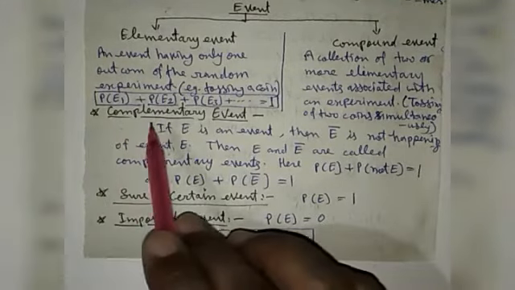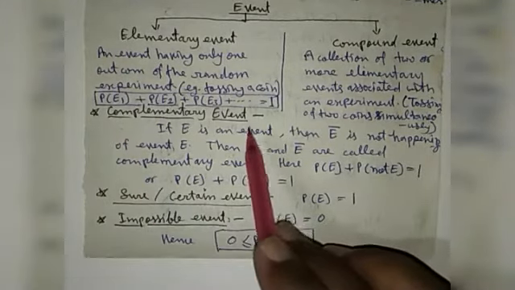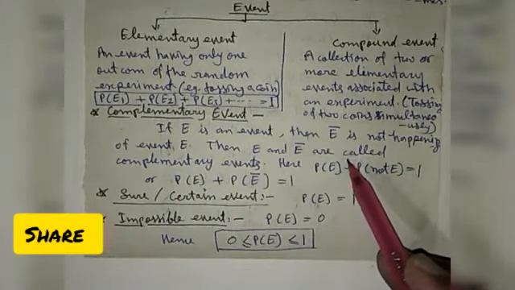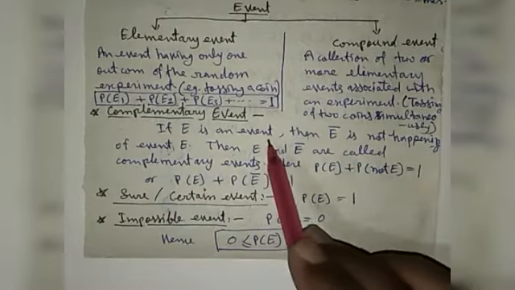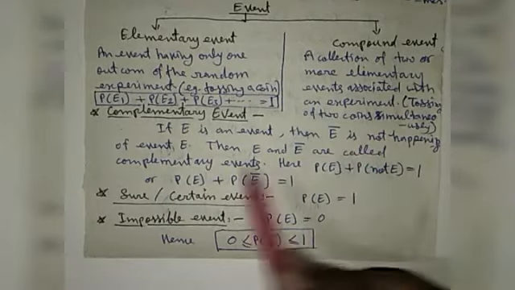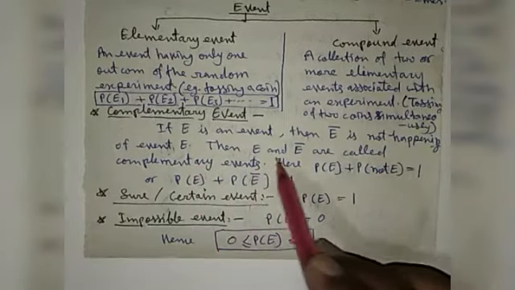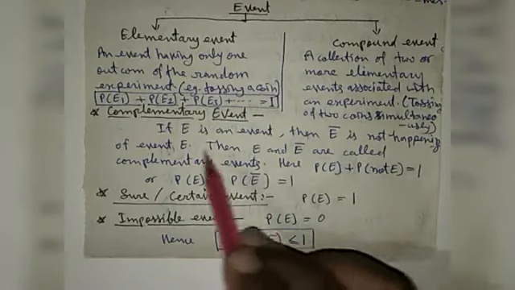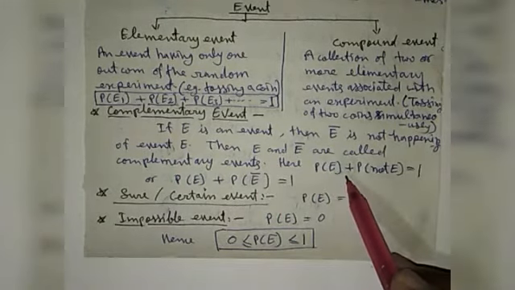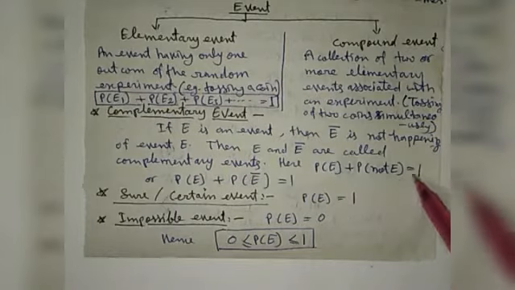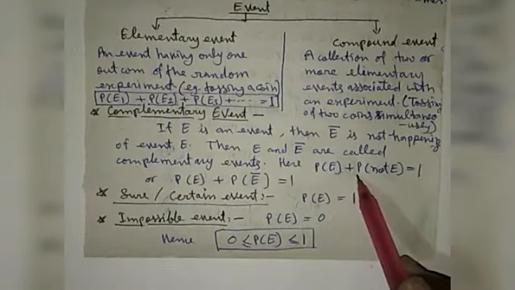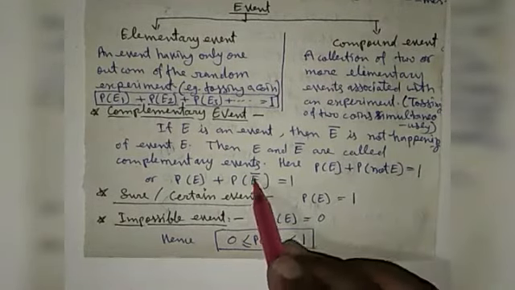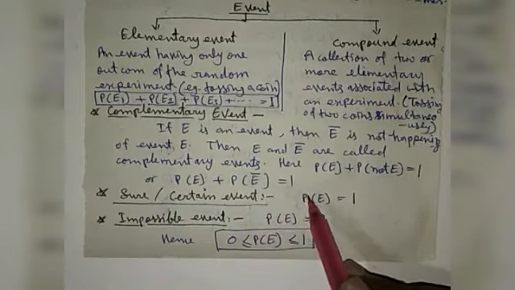And the third type of event is the complementary event. A complementary event is nothing but the non-happening of an event. If E is an event, then E bar is the not happening of the event. Then E and E bar are called complementary events. Here the sum of the probability of an event plus the probability of its complementary event is equal to 1. Means P(E) plus P(not E) equal to 1. Not E is denoted by a bar sign, so P(E) plus P(E bar) equal to 1.